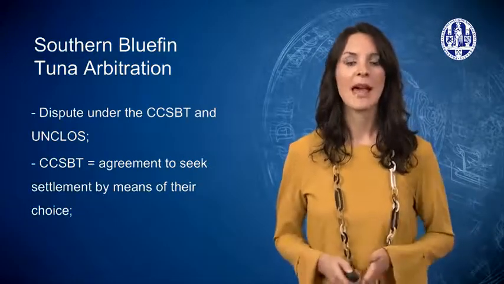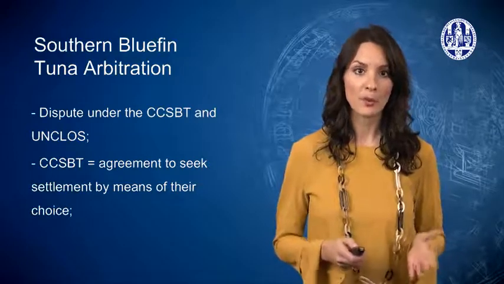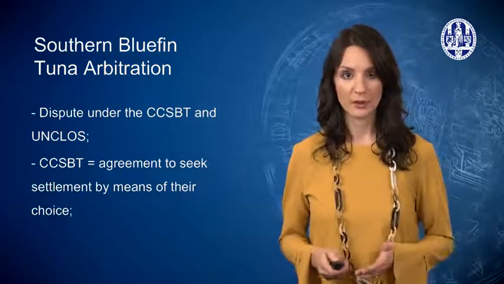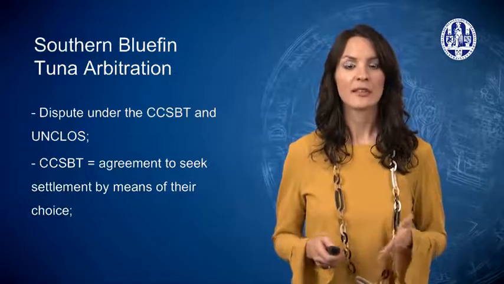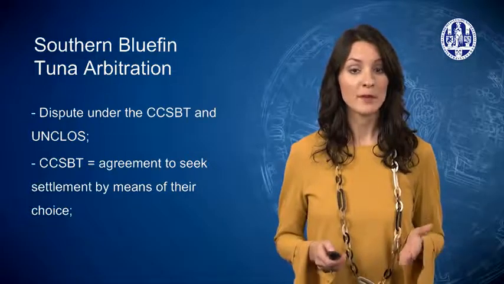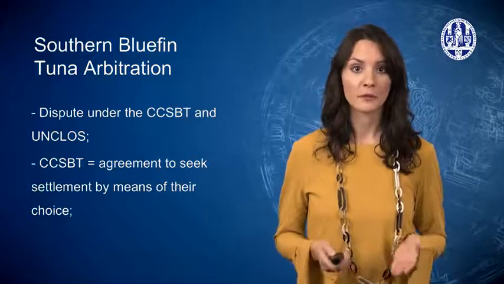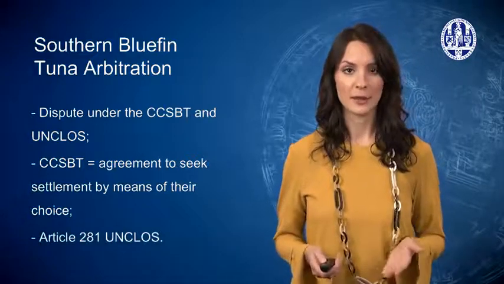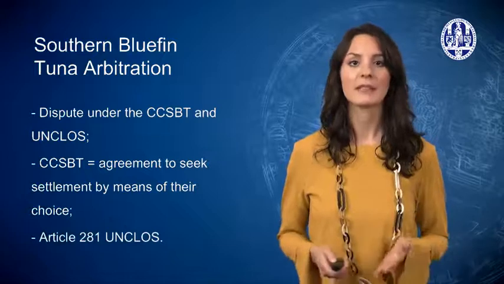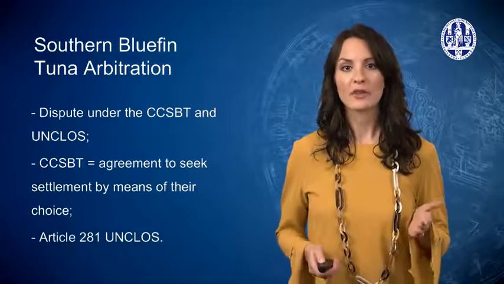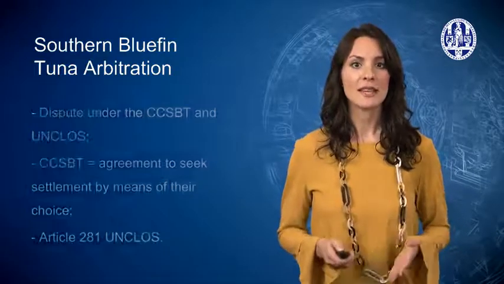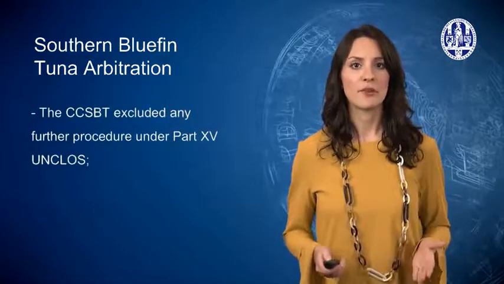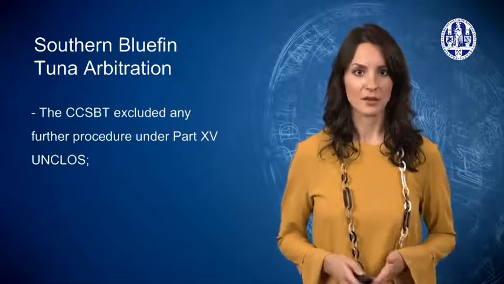The tribunal held that the dispute arose under both the CCSBT and UNCLOS. State parties to the CCSBT had agreed to settle their dispute by peaceful means of their own choice. Therefore, Article 281 of UNCLOS applied. The parties hadn't reached a settlement, but the tribunal concluded that it lacked jurisdiction because the CCSBT excluded any further procedure under Part 15 UNCLOS.